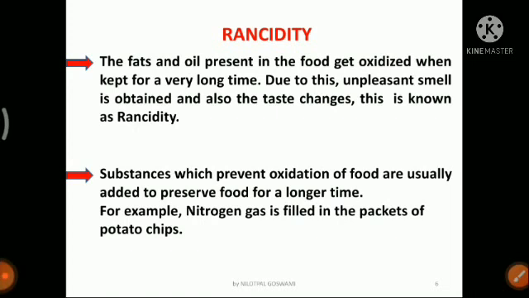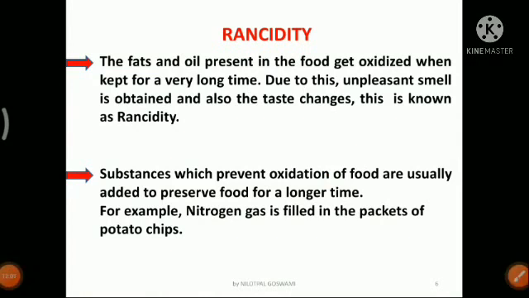Some food items like chips, which are fried potato chips, we can easily buy in our market. These chips are transported from their factory to the market in every corner of the world. That means these food items have to be stored for a longer period of time. But if they are kept open for a longer period of time, rancidity will occur. That means the taste and the smell of these food items will also become bad.